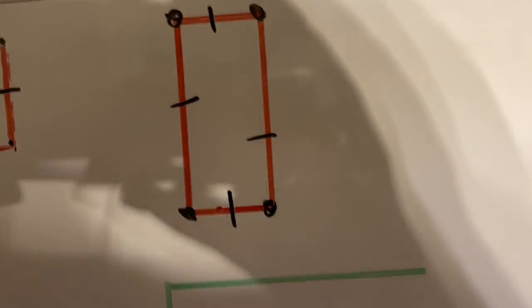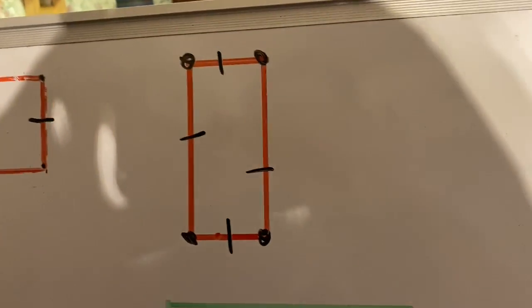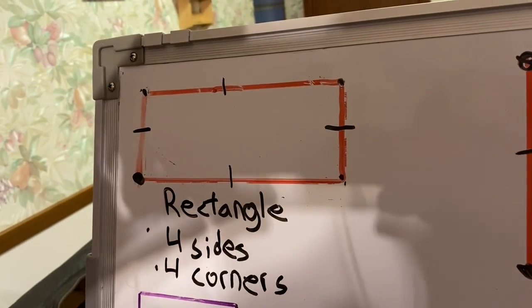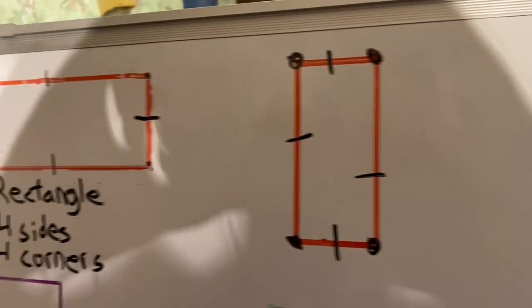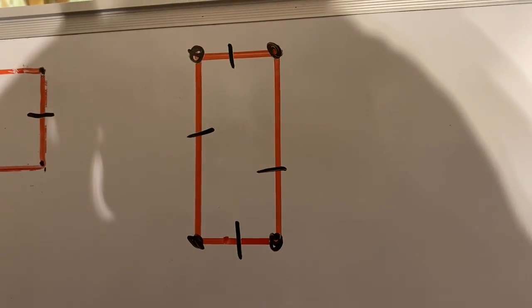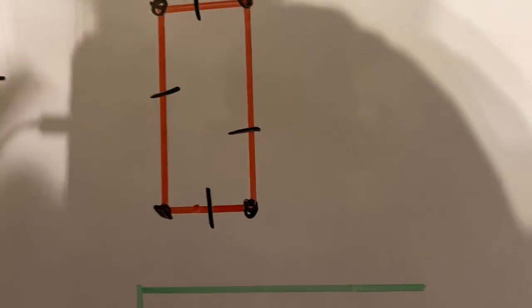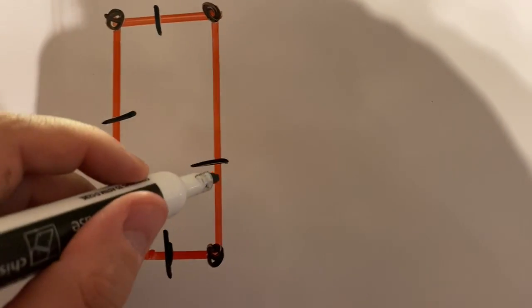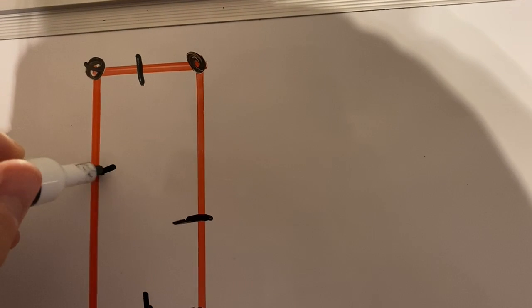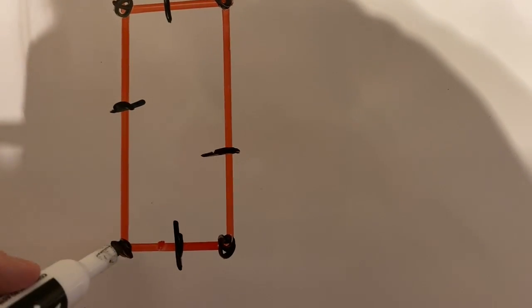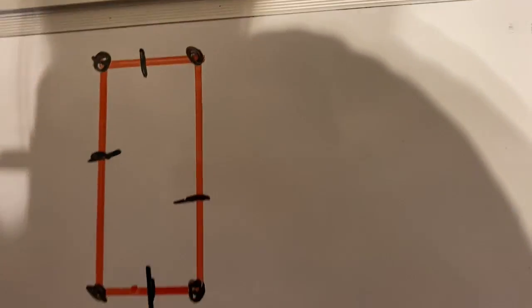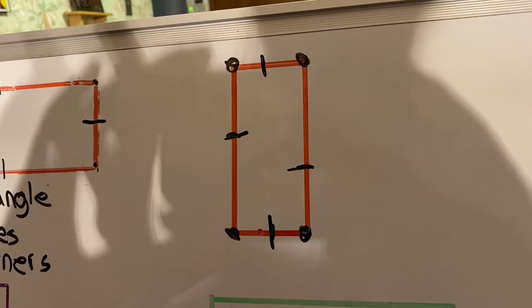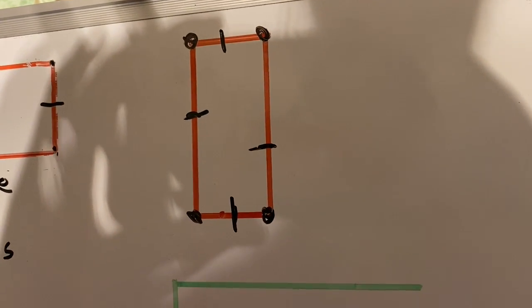And so we're going to look at this one here. I already drew the marks on it like I did before, but this is also a rectangle. I mean, it looks a little different. Like this one, it's going the long way. This one's standing up nice and tall. But even though it's standing up nice and tall, it's still a rectangle because it's got those same special things about it. It's got 1, 2, 3, 4 sides, and 1, 2, 3, 4 corners. 4 sides, 4 corners. That's a rectangle.